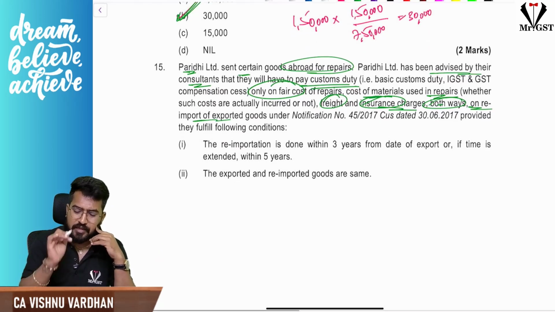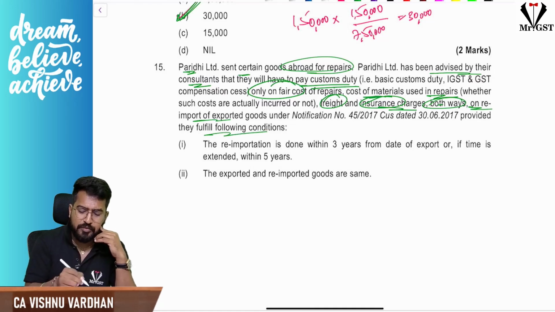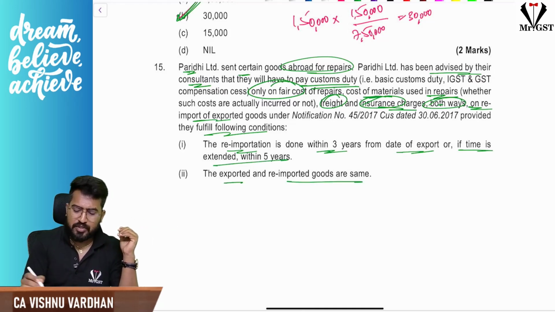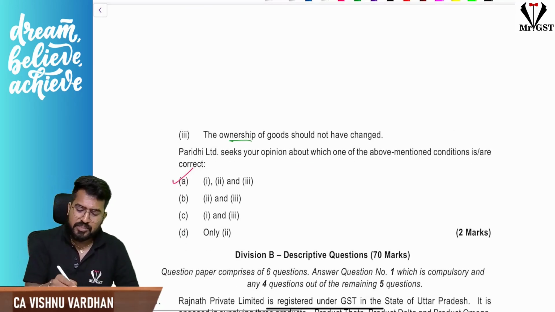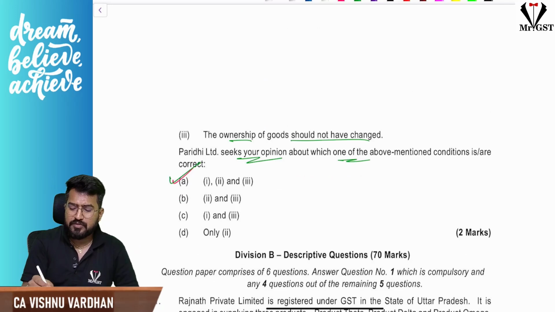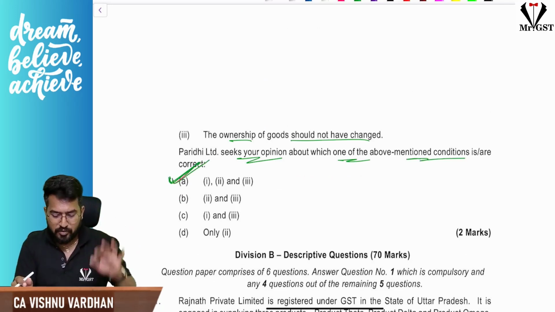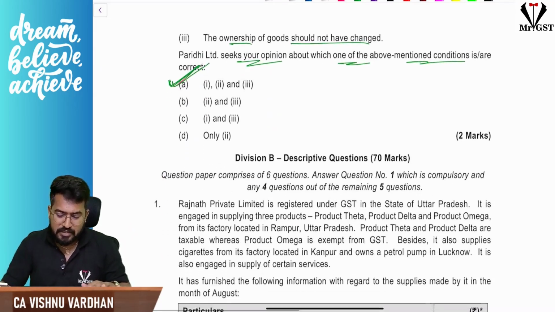Now, regarding this, what are the conditions to be fulfilled? It should be re-imported within 3 years from the date of export, or if it is extended, it can be extended for 5 years. The exported and re-imported goods should be the same. The ownership of the goods should not have changed. We seek your opinion about which of the above mentioned conditions are correct. 1, 2, 3, all the conditions are absolutely correct. With this, we are done with this MCQ part.